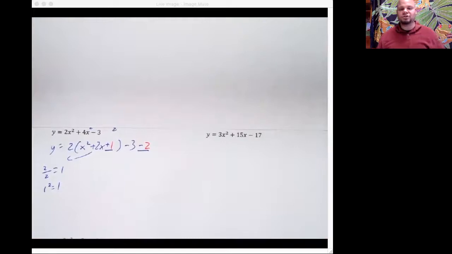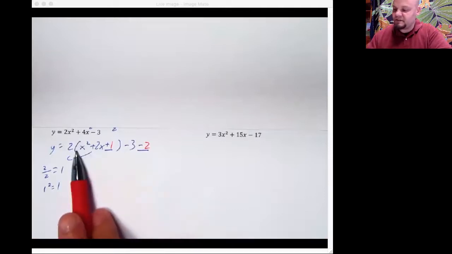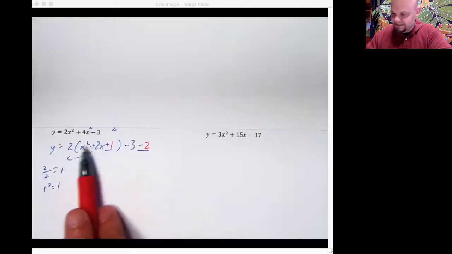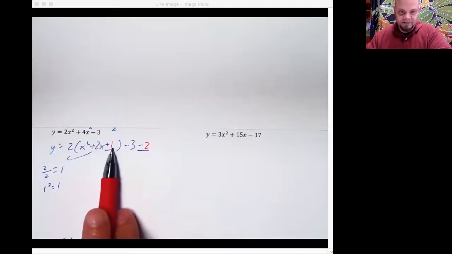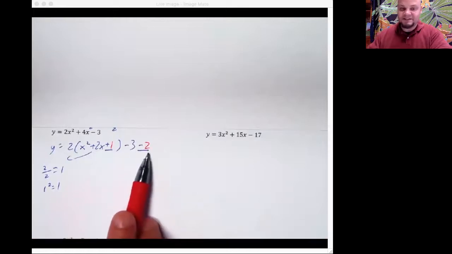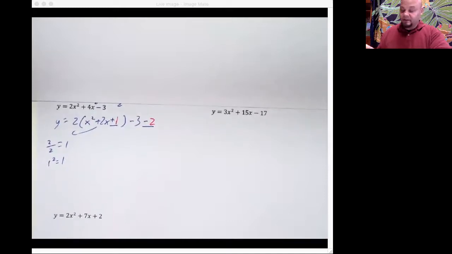Mr. Beal, you're a charlatan, and I will destroy you. What? What do you mean? Can you not see that this 1 is inside of a parentheses? This isn't just 1, it's 2 times 1. So this is really, in the end, were we to multiply this back out, it's going to be a 2. That's on the outside, so I have to have minus 2 there. It can't be minus 1. I know, charlatan, I heard you.